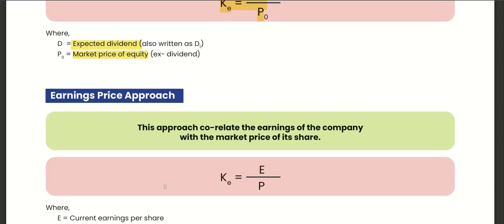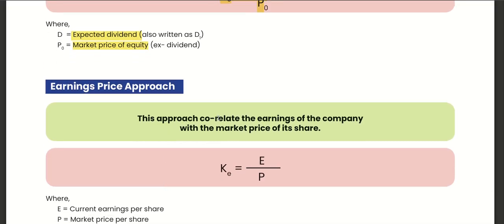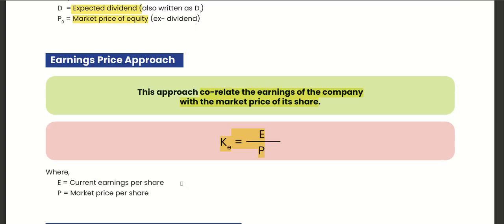Earnings price approach correlates the earning of the company with the market price of its share. So we correlate the earning with market price. So KE equals earning upon market price, where E equals current earning per share and P equals market price per share.